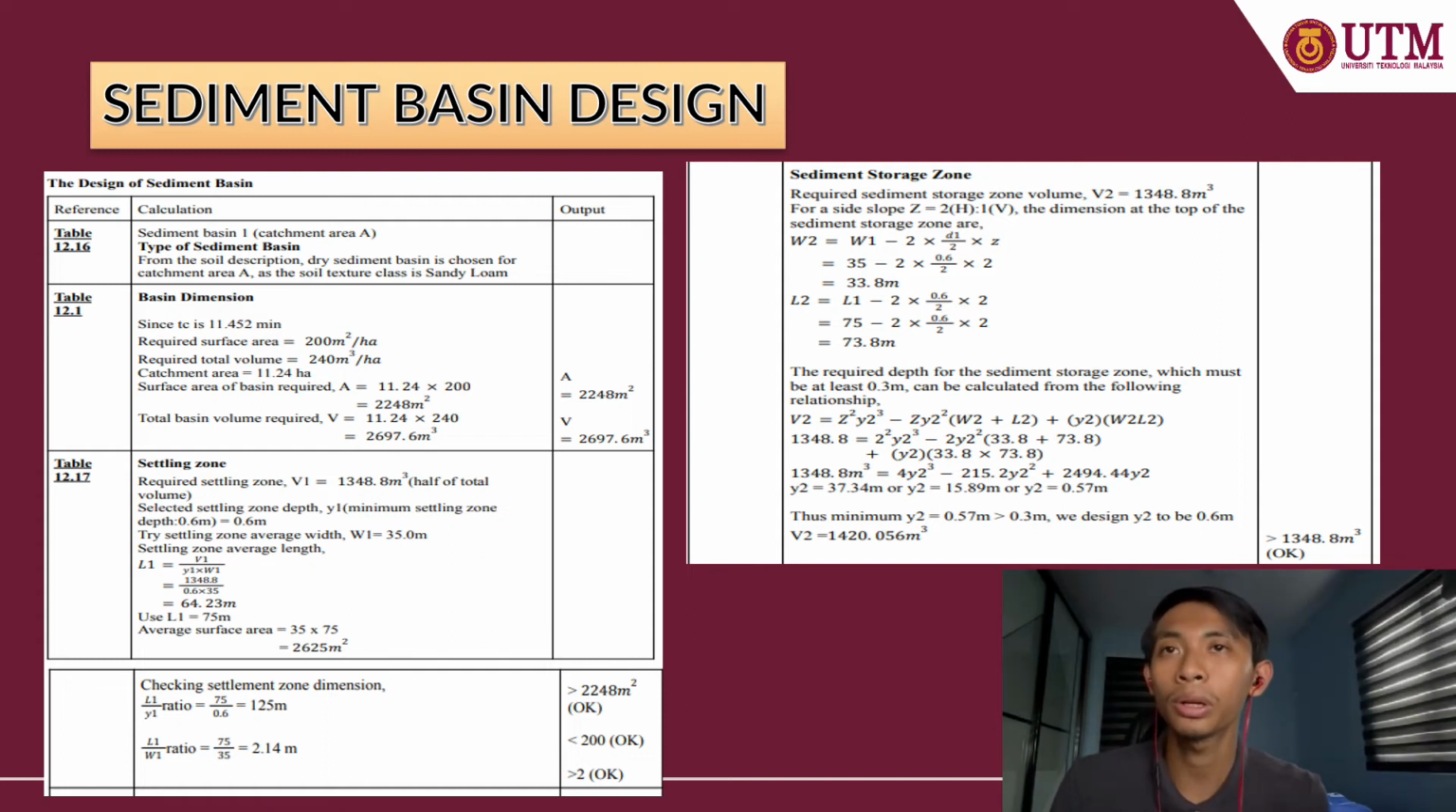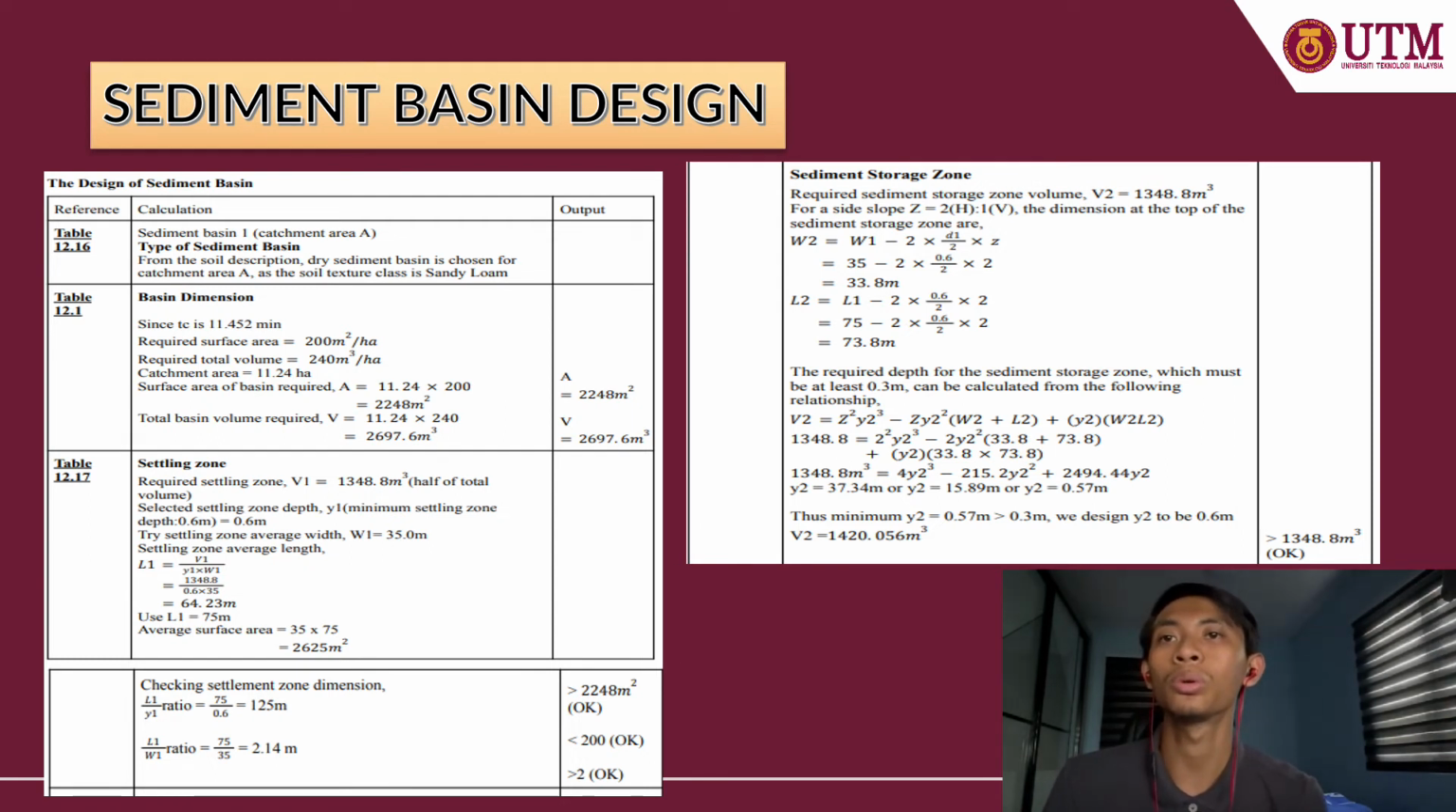For the settling zone, the required settling zone volume V1 is half of the total volume, so we get 1348.8 meter cube. Then we select the settling zone depth Y1 equal to 0.6 meter. Then we try the settling zone average width W1 equal to 35.0 meter, and for the settling zone average length we use the formula L1 equal to V1 over Y1 times W1. Then we get the value of L1 is 75 meter, and the average surface area is 35 times 75, we get 2625 meter square. Then we check the settling zone dimension using the ratio method, and we get 125 meter, which is okay.